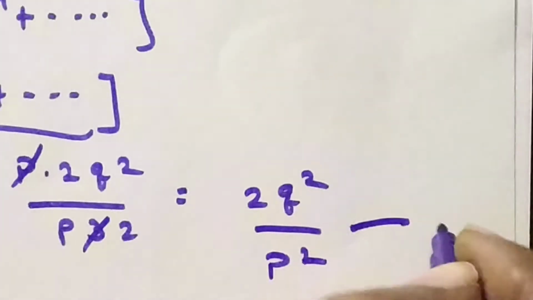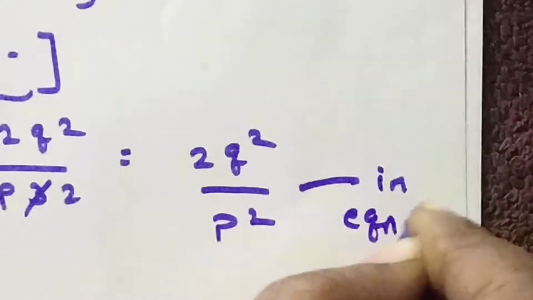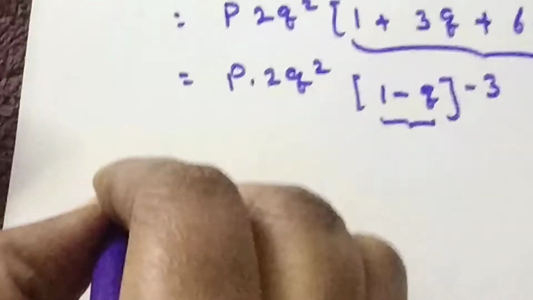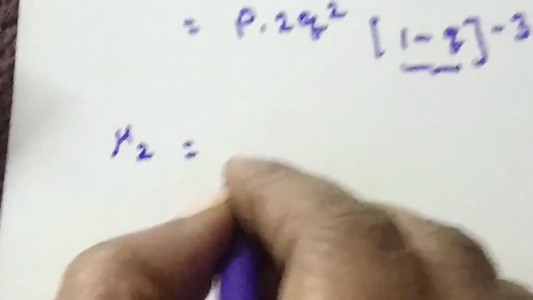Now substitute this in equation 1. What is equation 1? Mu2 dash is equal to... What is the mu2 dash?